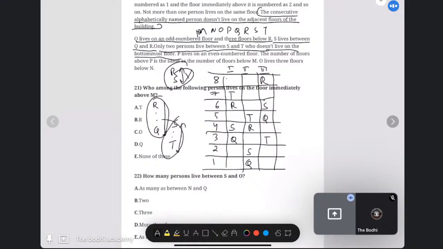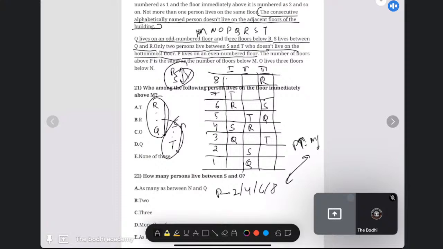This is also done. Next, P lives on an even number floor. That means P is living on the 2nd, 4th, 6th, or 8th. Now, the number of floors above P is the same as below M. So we will merge these two statements. Look at the first condition.